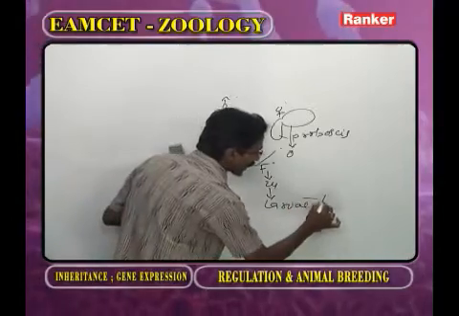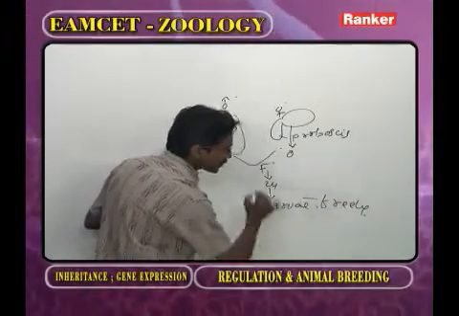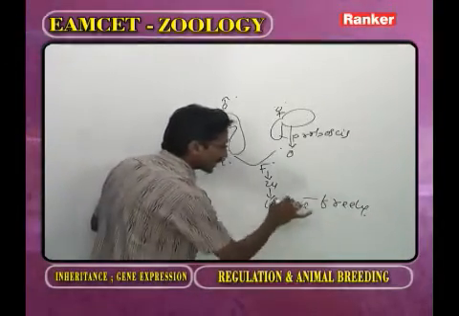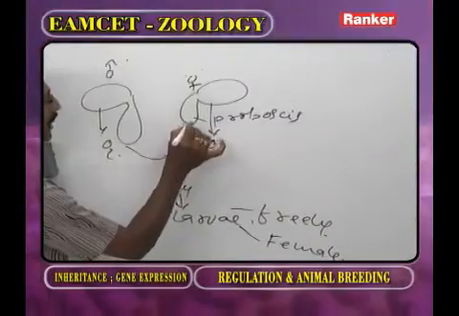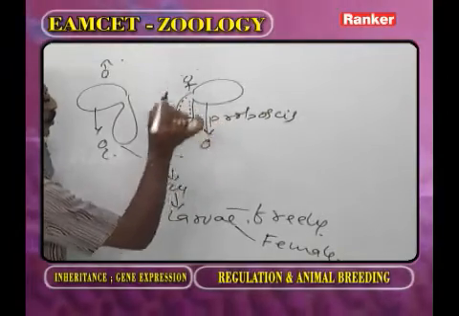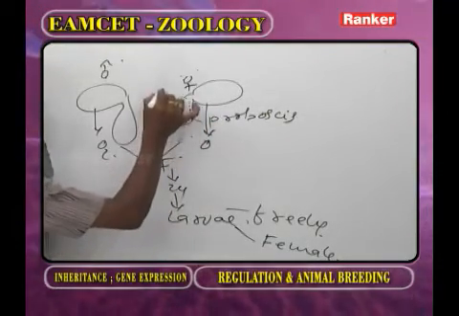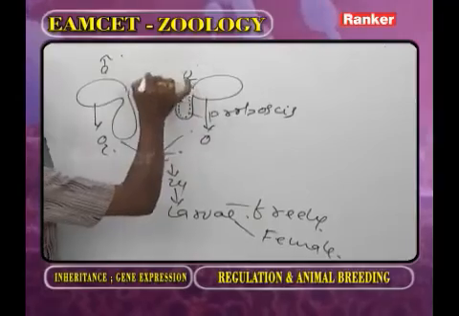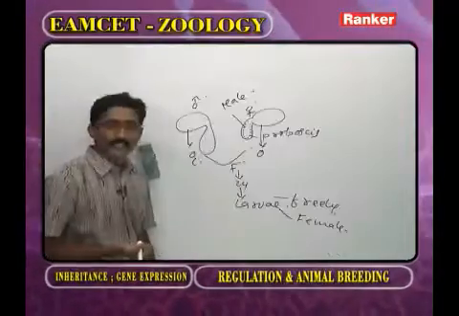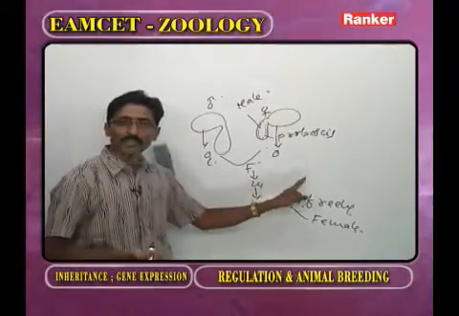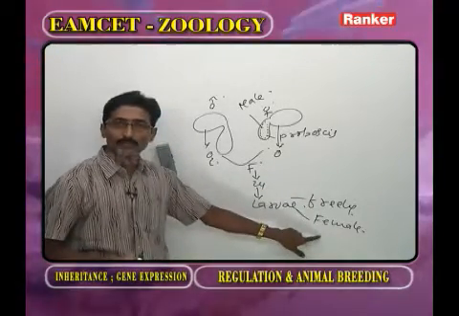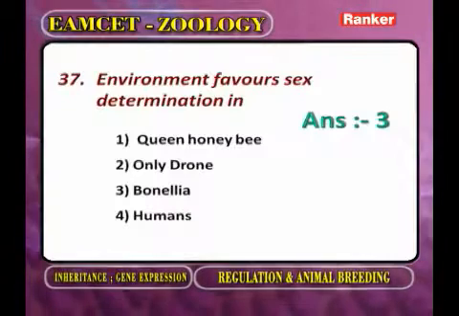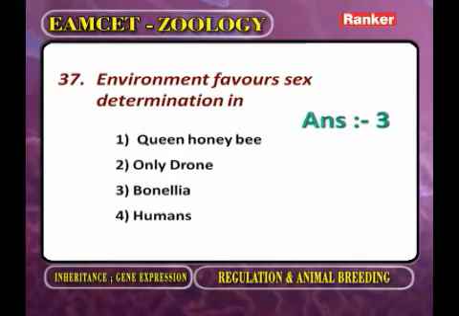Now some larvae freely swim in marine water. Freely swimming larvae will become female. Some larvae attach to the proboscis of the female. Those larvae attached to the proboscis of the female will become male. That means here what is the environment? The marine water. The larvae that move freely in the marine water will become female. So environment favors sex determination in Bonellia viridis. Next one.